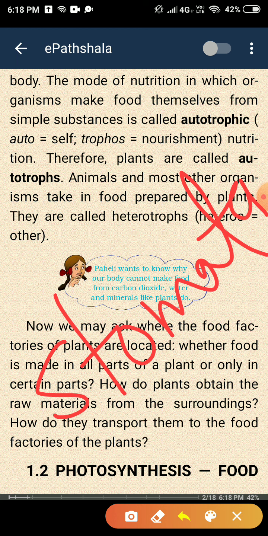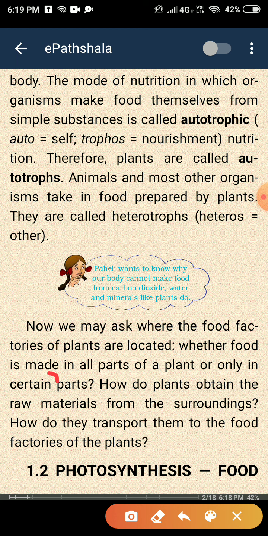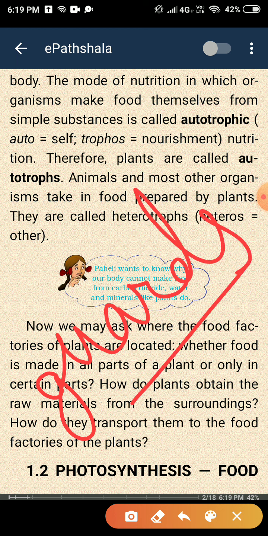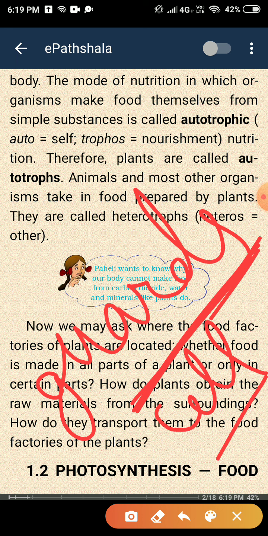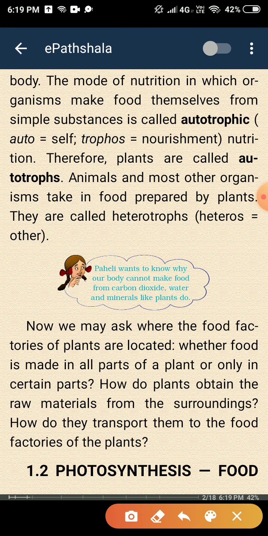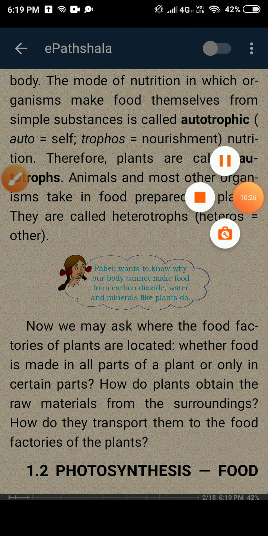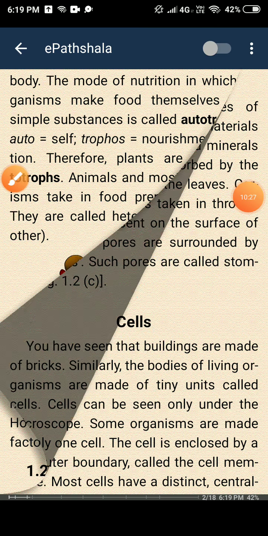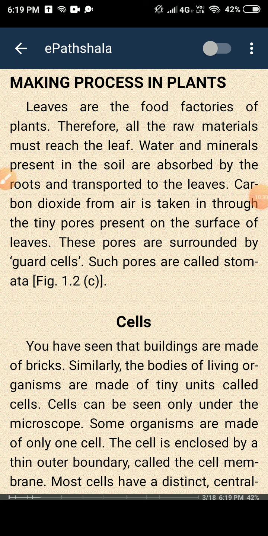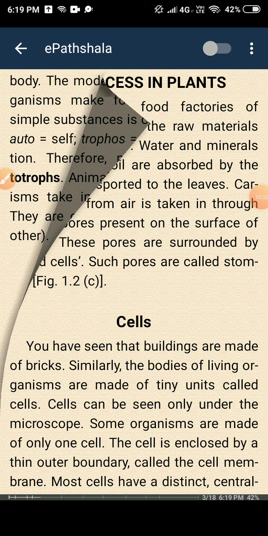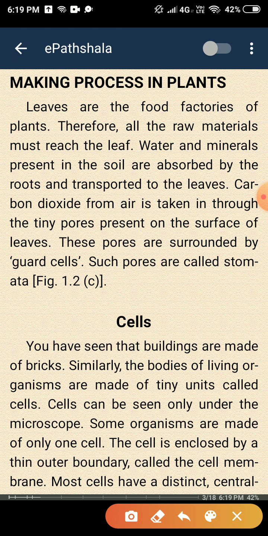These are covered by guard cells, just like guards standing at your house. These are the guard cells. Got it? Now, the food making process in plants. Leaves are the food factories of the plants. I told you about that.